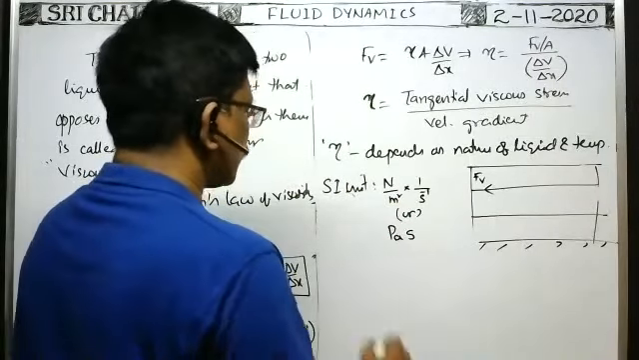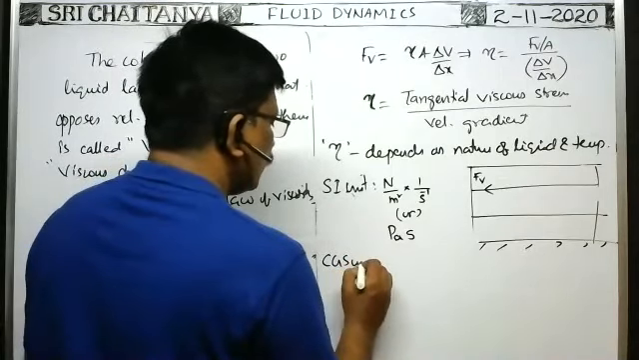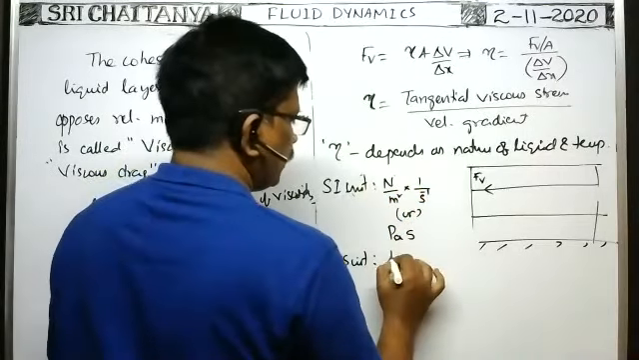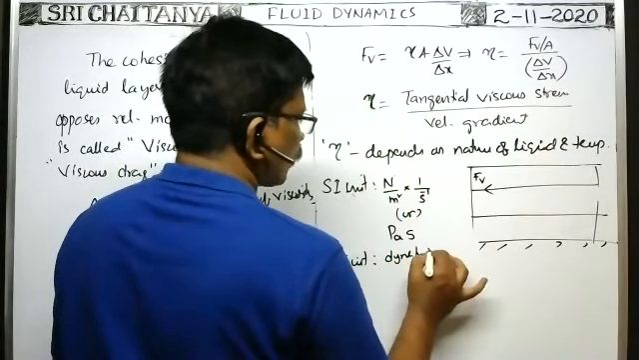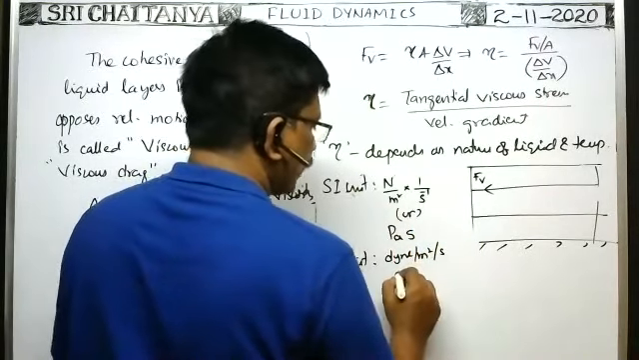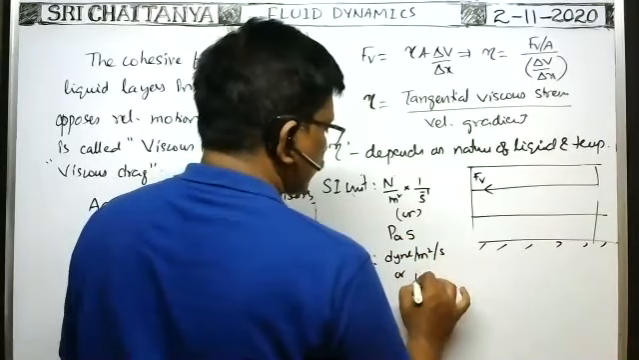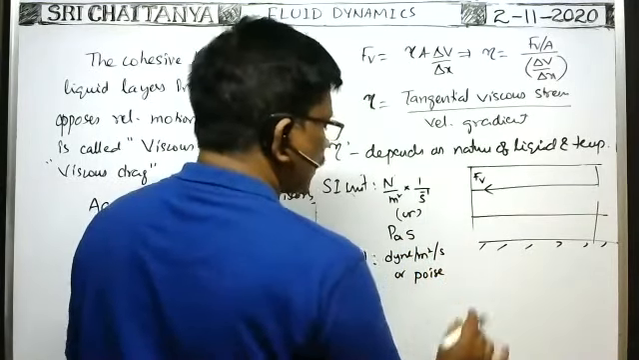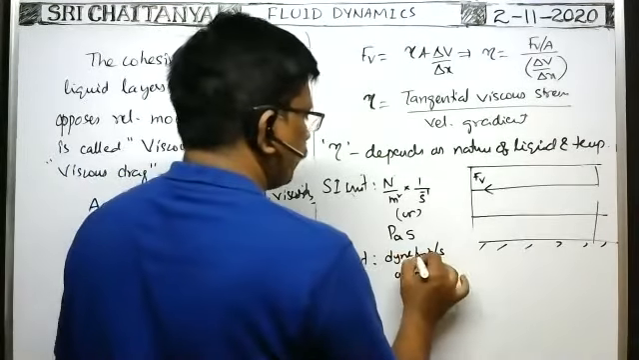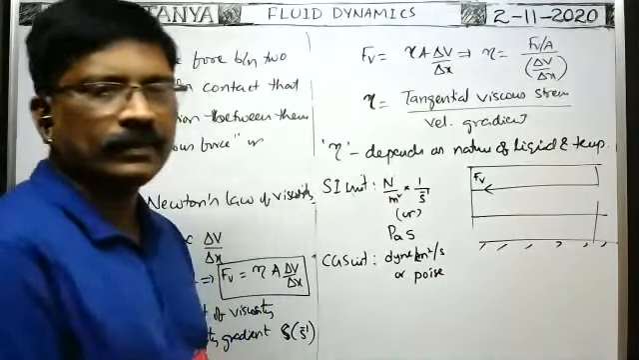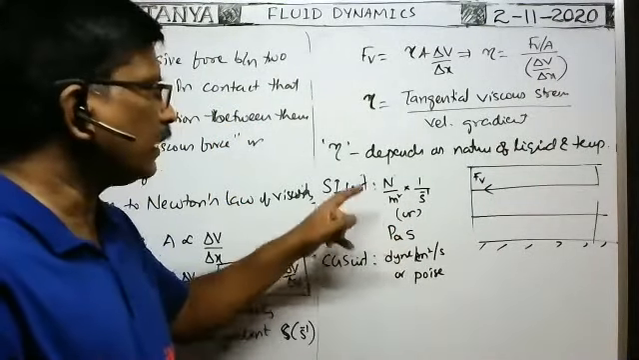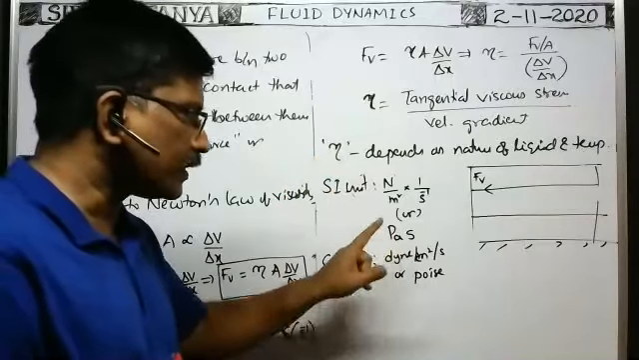The CGS unit is dyne per centimeter square per second. This is also called the poise. Dyne per centimeter square per second, not meter. That is the CGS unit of the coefficient of viscosity, also called the poise.